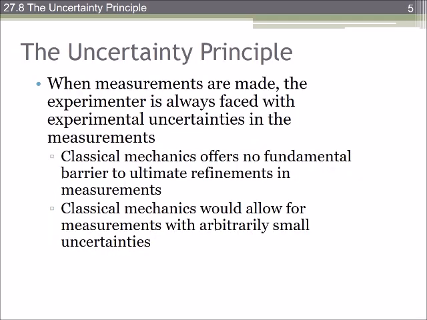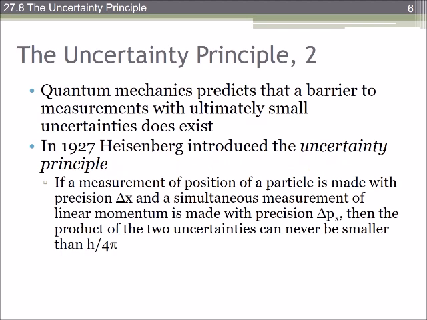He's most famous for the Heisenberg uncertainty principle, where he said that when measurements are made, the experimenter is always faced with experimental uncertainties. Classical mechanics offers no limit to how good we can make our measurements and would allow for arbitrarily small uncertainties. But quantum mechanics predicts that there's a barrier to how small we can actually measure something.